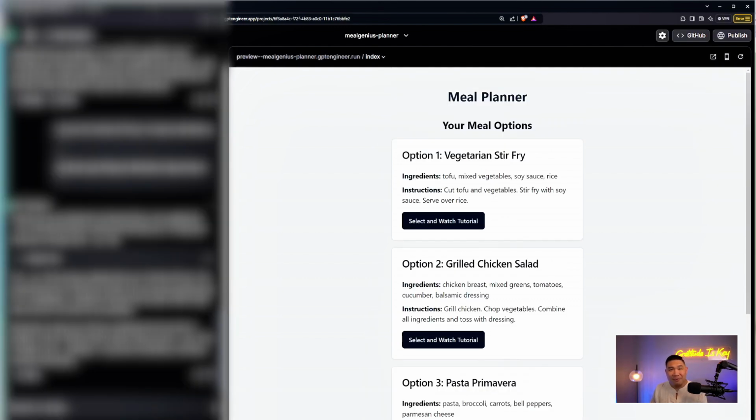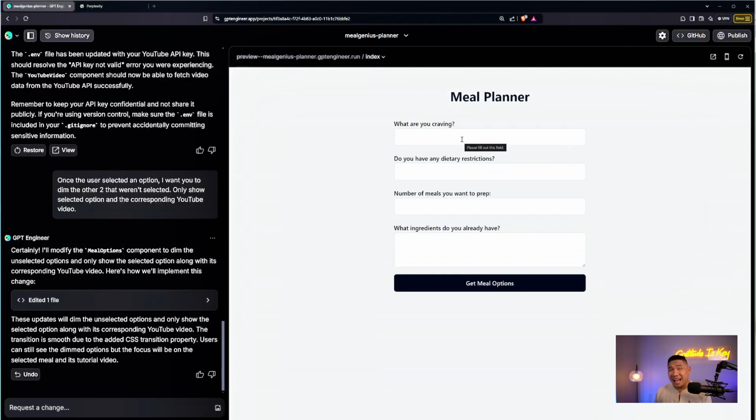Here comes the fun part. If I want to, I can hit publish and this web app is ready to be deployed. Anyone can use it. Let me see if it actually works. I'm going to put in steak and I say I have no restrictions. I'm going to make 4 and let's say I have sirloin, right? Moment of truth. Let me see if it works.